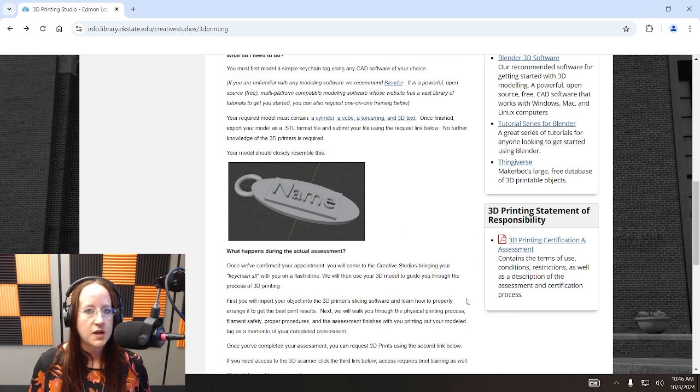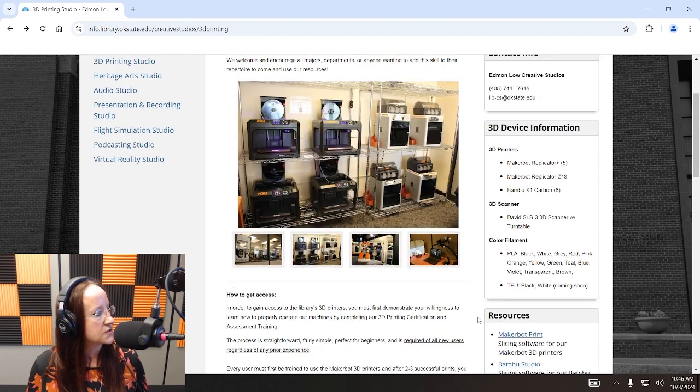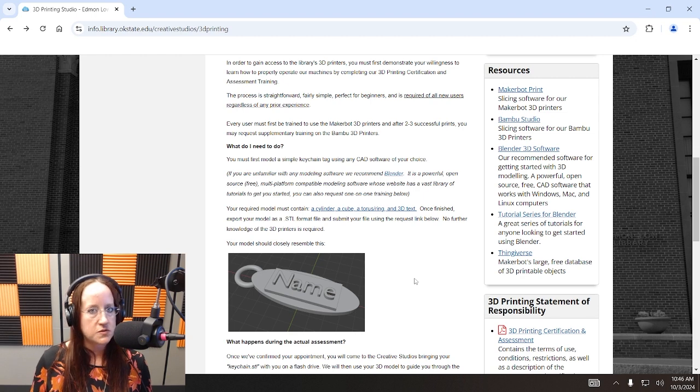So you can make the 3D keychain in any computer-aided design or CAD software of your choice. Maya, ZBrush, SolidWorks, does not matter to me. As long as it's in STL format and looks like a keychain, we'll get you in. Now, here's the problem. What if you don't know how to 3D model? That's what the rest of this video is for.